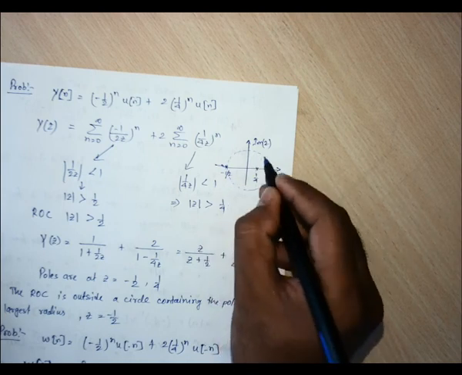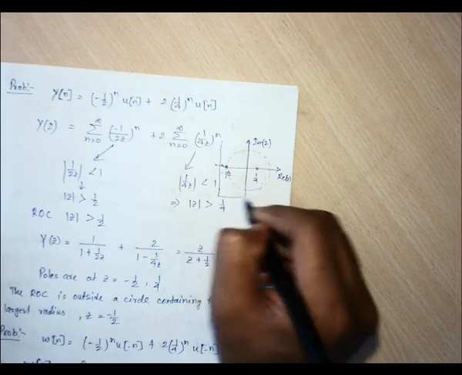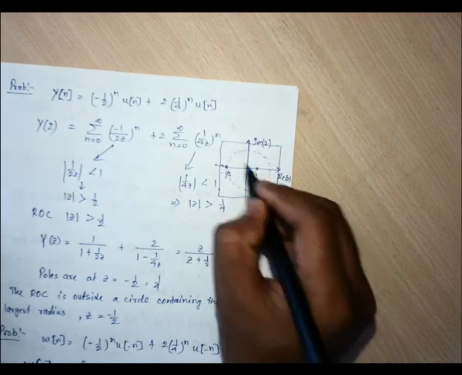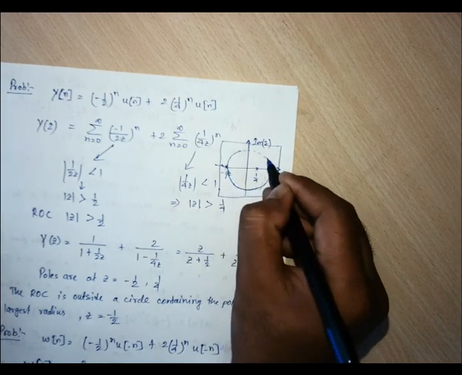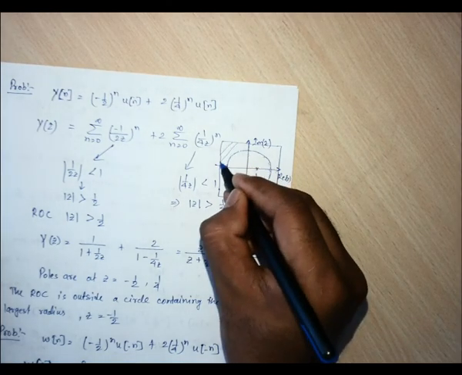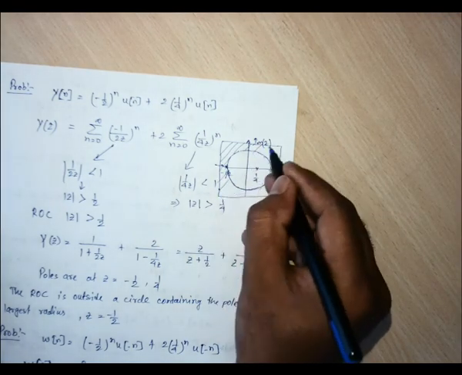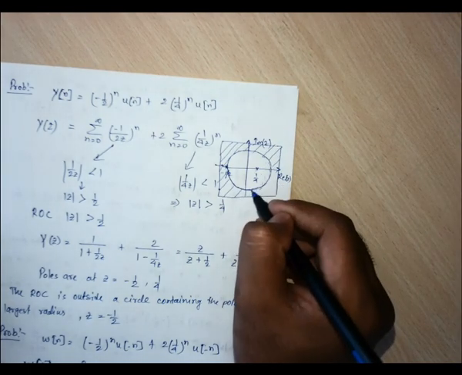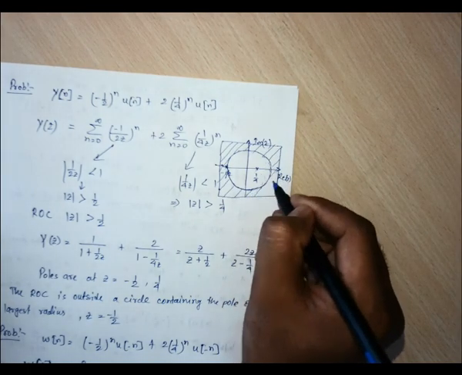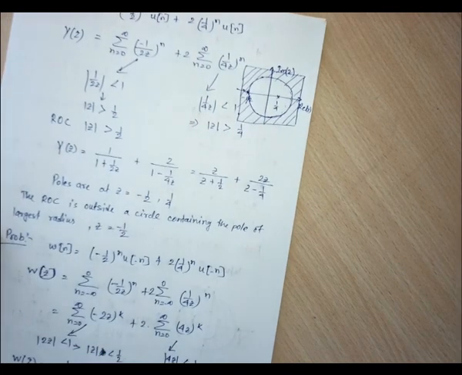Here the largest radius is half, so it will have all the region outside of this circle. It is for the right hand sided signal.